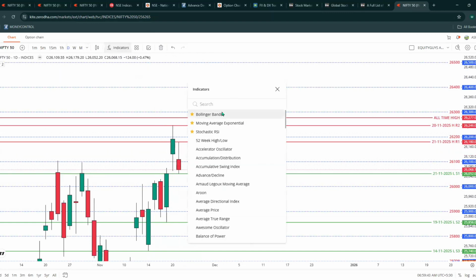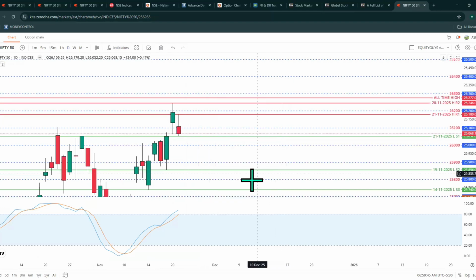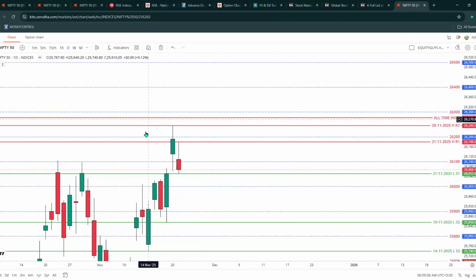Based on that, let's see how investors can think about today. From an investor's point of view, the market is in the overbought zone, so you need to book your profit rather than investing in the market. Kindly note that. If you have good quality stocks that are in profit, book the profits. The remaining stocks you can hold as you wish.